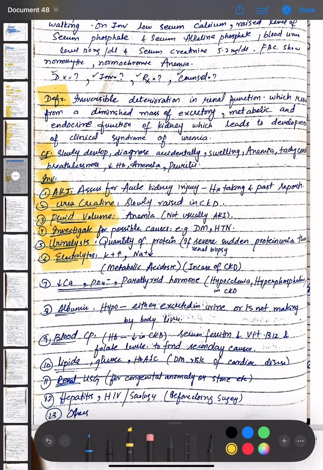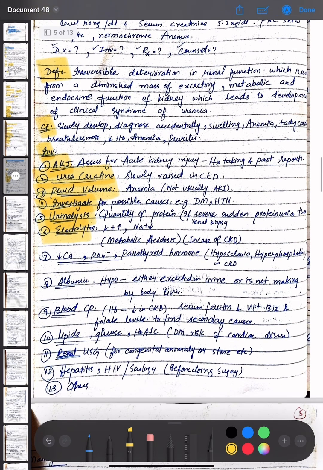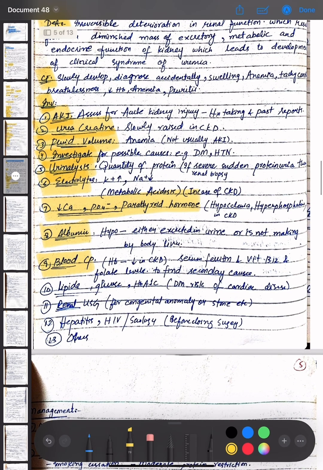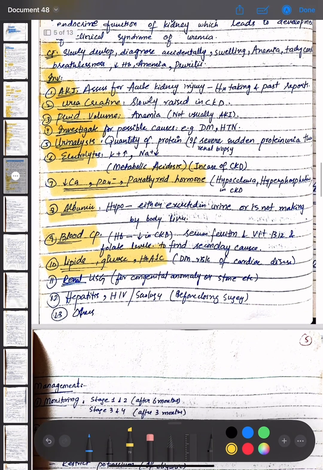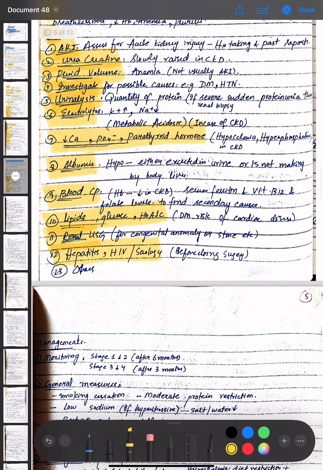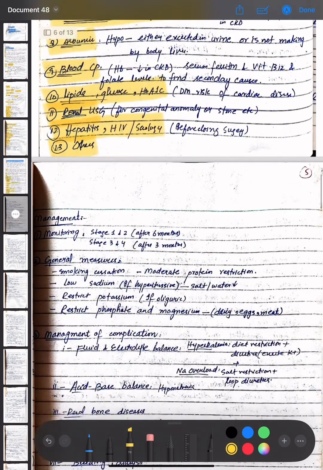For electrolytes, increased potassium and decreased sodium, metabolic acidosis in case of chronic kidney disease. Decreased calcium and phosphate and parathyroid hormone, hypocalcemia, hyperphosphatemia in chronic kidney disease. Then albumin is checked. Then blood CP is done for decreased HB in CKD, serum ferritin and vitamin B12 and folate levels to find secondary causes. Then lipids, glucose and HbA1c are checked for the diabetes mellitus risk of cardiac disease. Renal ultrasound is done for congenital anomaly or stone, etc. Hepatitis and HIV serology is done before doing the surgery, and other investigations are done. So these are the investigation options.